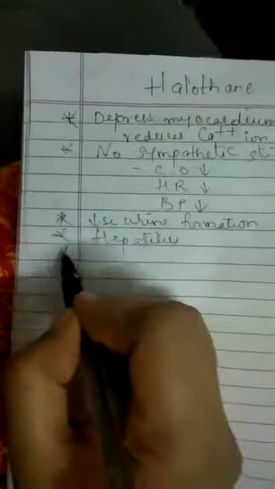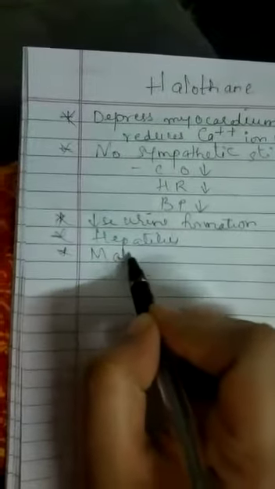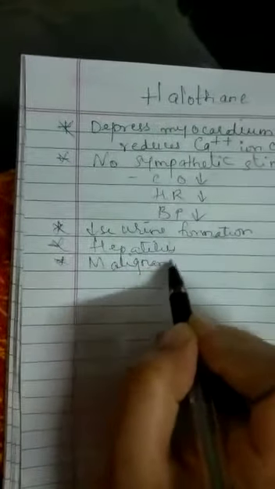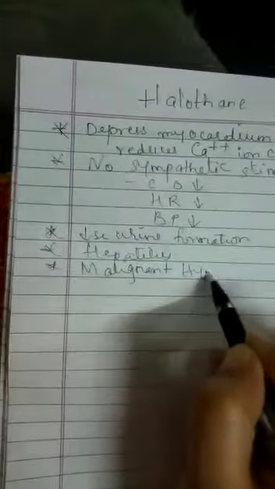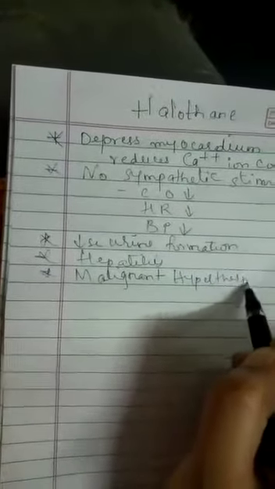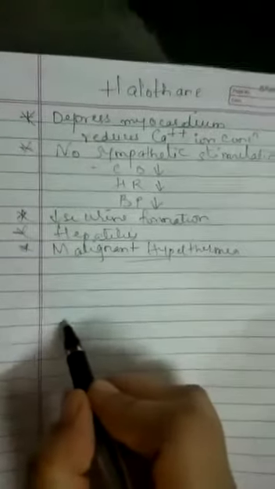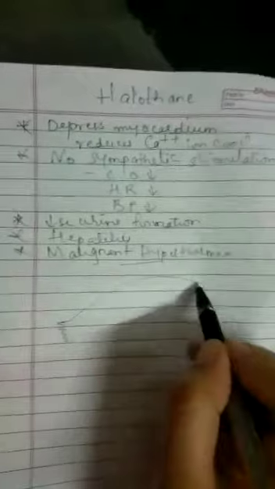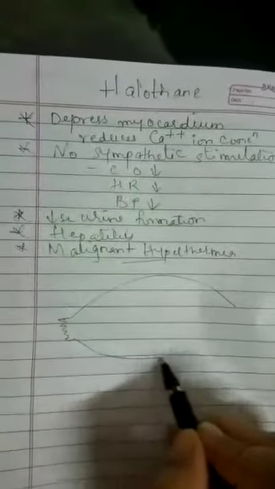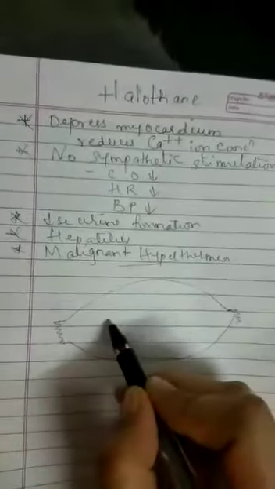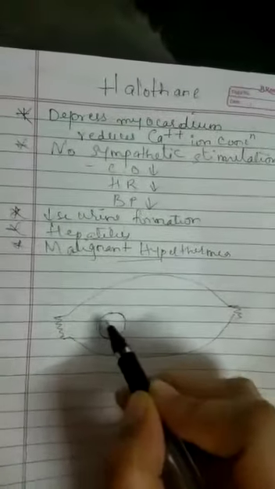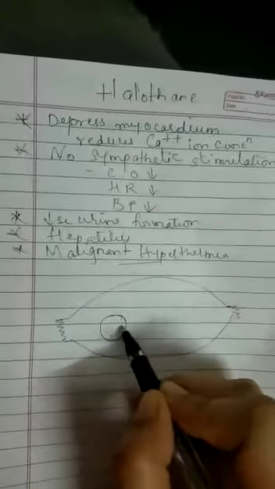Apart from this, a genetically determined reaction, that is malignant hyperthermia, may occur with it, but it occurs rarely. So we'll see what happens in malignant hyperthermia. Suppose this is a skeletal muscle, and this is the sarcoplasmic reticulum containing calcium ions.